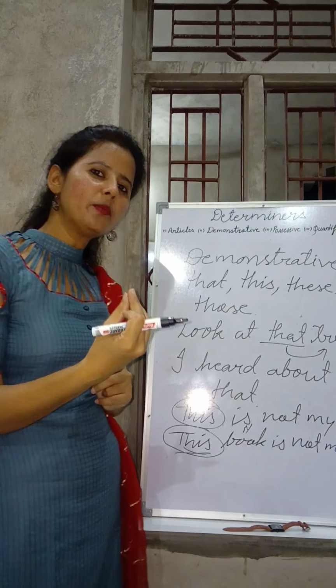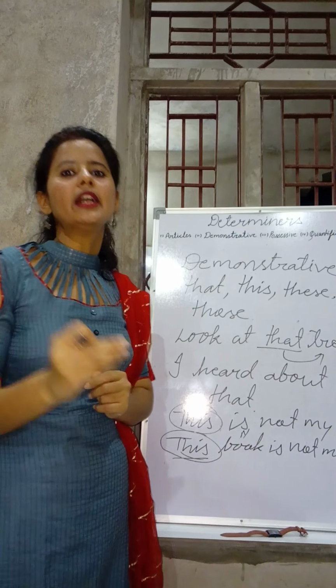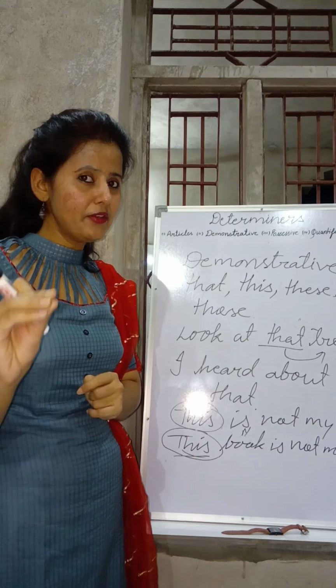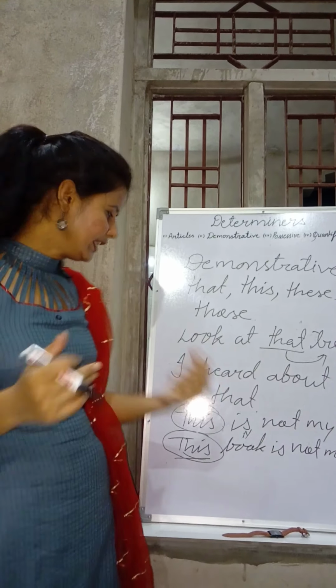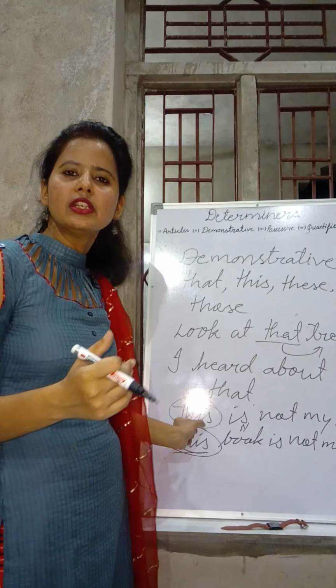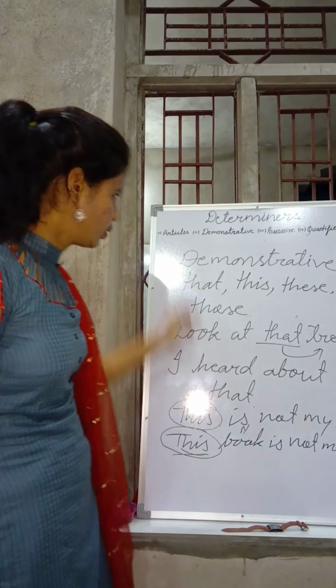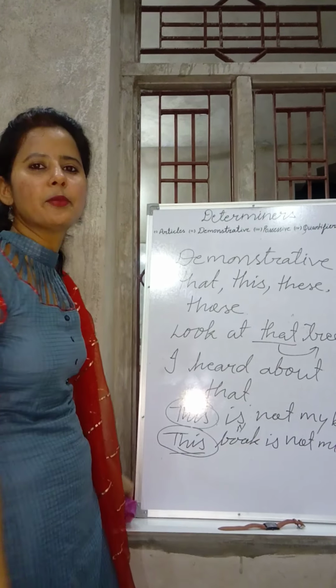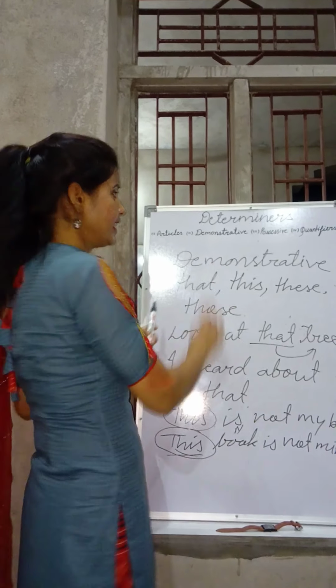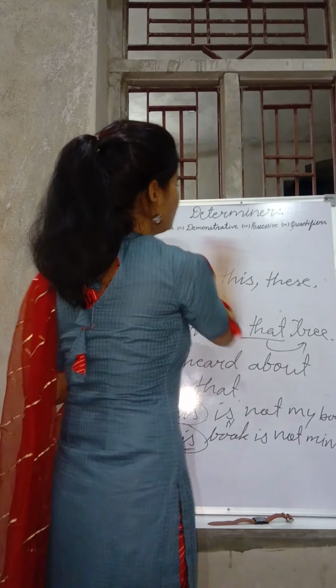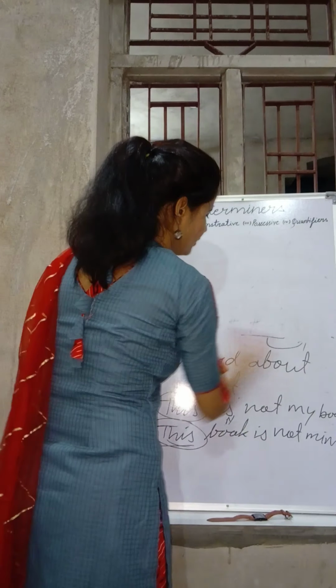If they are followed by a noun, they are used as adjectives, and if they are not followed by a noun, then they are used as pronouns. So that was all about demonstratives. The next one, we have to look at now.